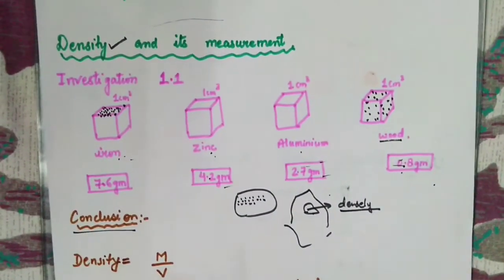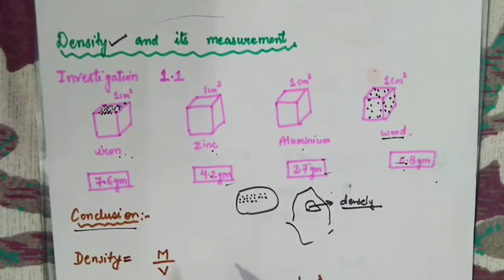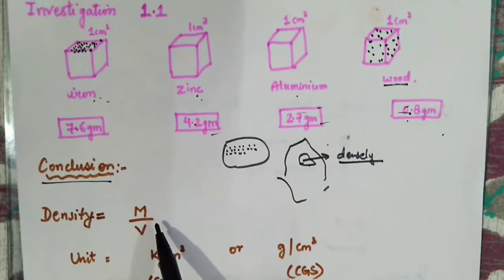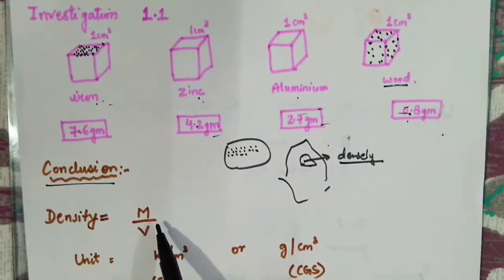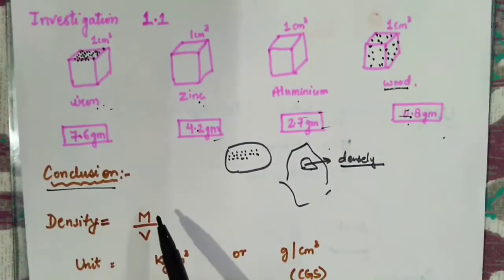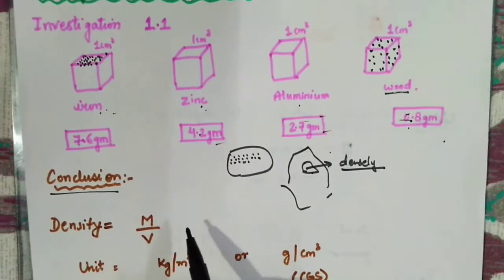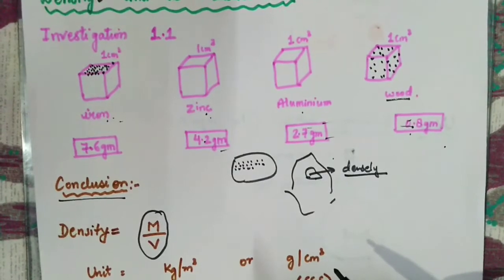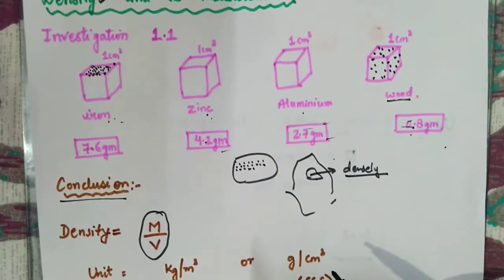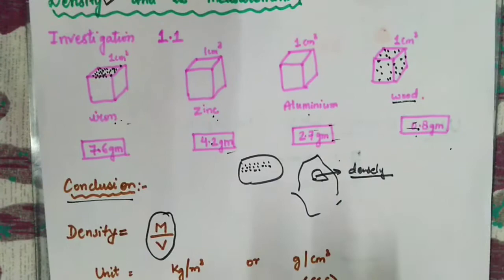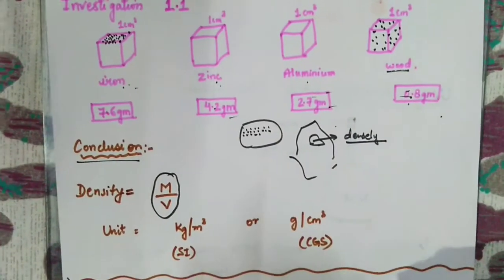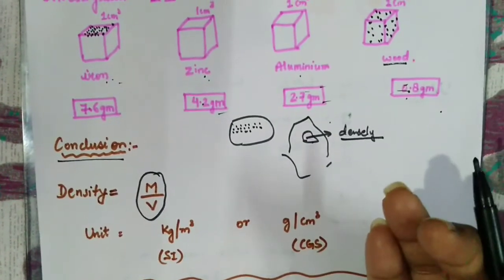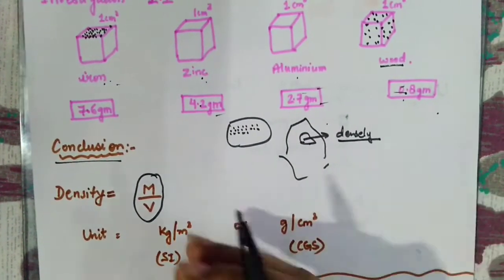Now, let's move on to the formula. In physics, whenever we are talking about any quantity, we always have a formula so that we can measure it. The formula for density is mass upon volume. This is the formula for density. Now, once you know the formula, let's make the definition on our own. In physics, this is the best part. Once you know the formula, you can create the definition also on your own. You can create the unit also. Let's see the formula now.